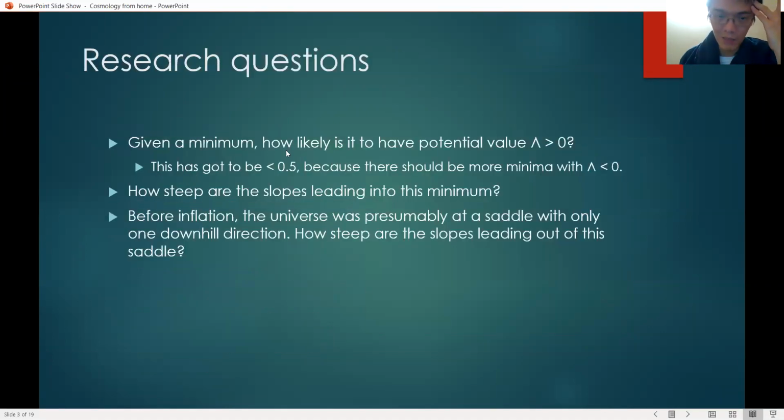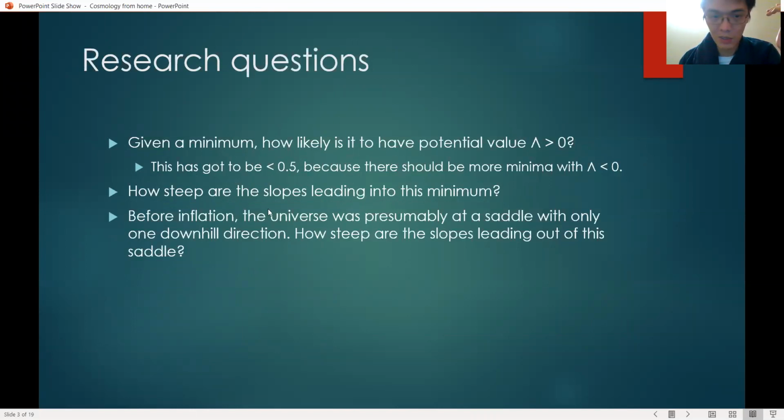Given that we are currently at a minimum, and we have to be at a minimum, or else the laws of physics will be changing, how likely is it to have a potential value that is greater than zero? Immediately we can say that this probability is less than 0.5, because as you keep going down the potential, to more and more negative values of lambda, you should encounter more and more minima. That's why they are minima. They are lower than all the neighboring points. So the probability of lambda less than zero must be greater than the probability of lambda greater than zero.